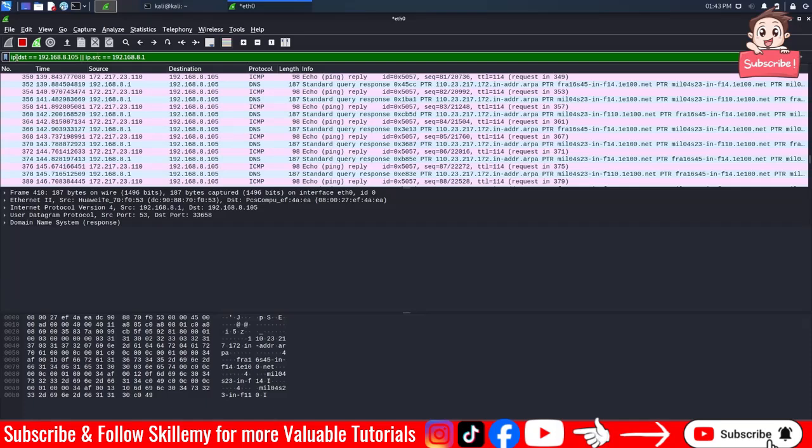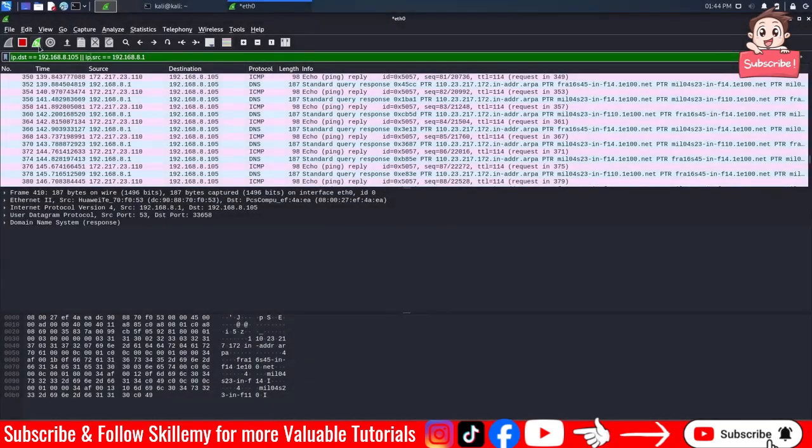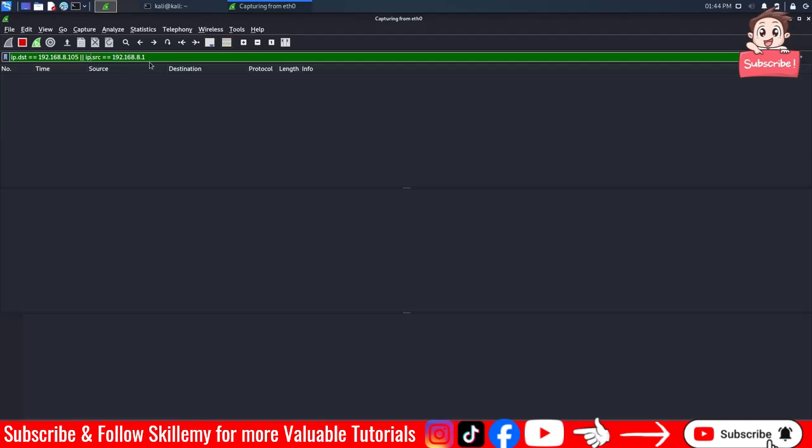Okay? So ip.dst, ip.src, you can put "or", you can put "and", or you can put ip.addr, which means whatever, so it is a source or destination. Now if you want to capture the traffic of HTTP requests or a specific protocol, you can provide the protocol here. If I type HTTP, in my case, as you can see, there are HTTP, HTTP2, HTTP3, but I will use HTTP, and you can see there is nothing here.